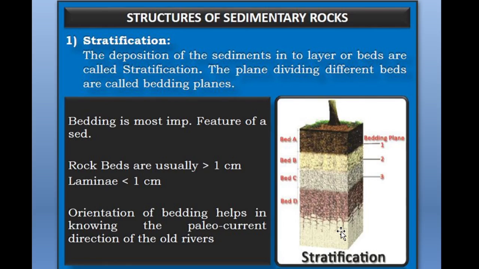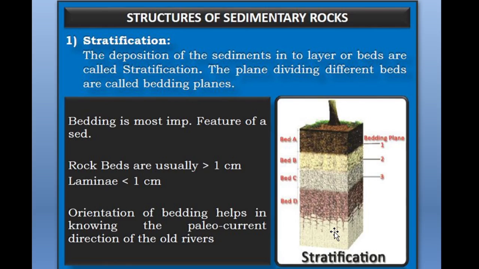So depending upon the weight of the sediments they are deposited and form the beds. Thus all the beds are deposited in layers one above the other, and the deposition of the sediments in layers or beds is called stratification.